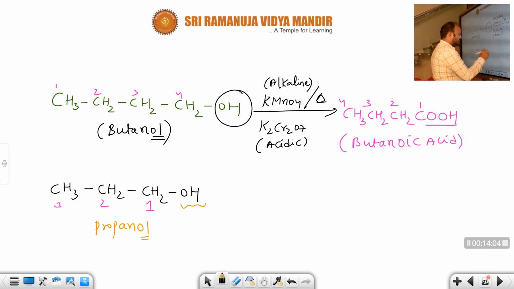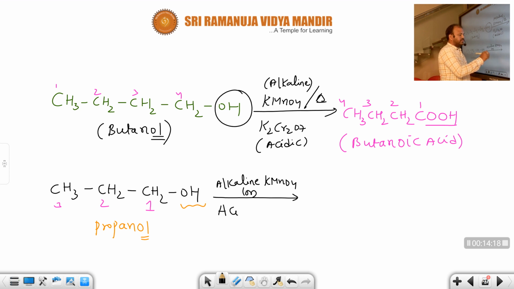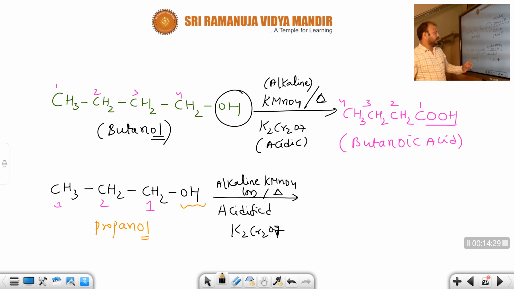So now this is oxidized in the presence of what? Alkaline KMnO4, or in the presence of acidified potassium dichromate, K2Cr2O7, and given heat. Heat can be represented by delta. In the presence of heat, what will happen, students? Here alcohol changes into carboxylic acid, but the carbon number is the same.